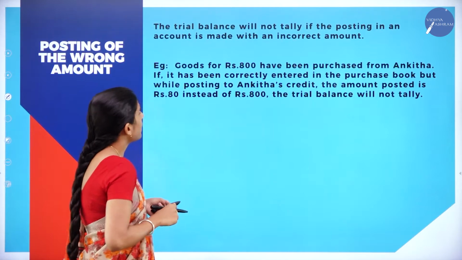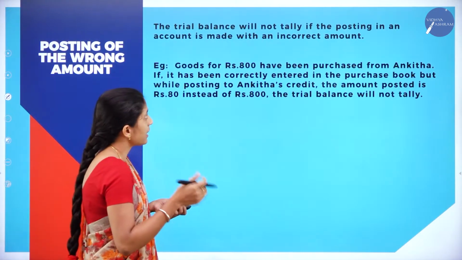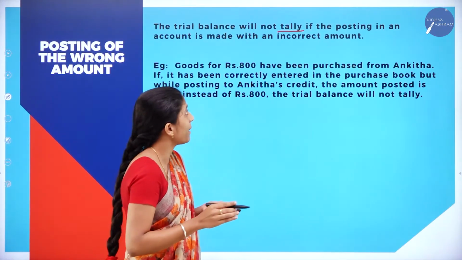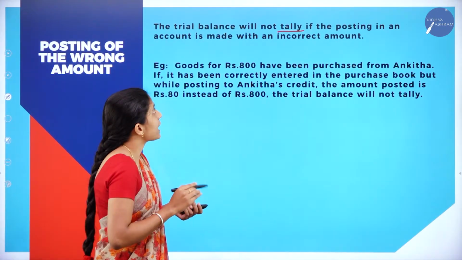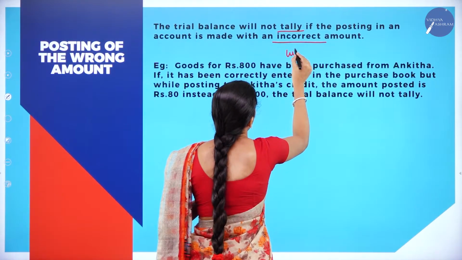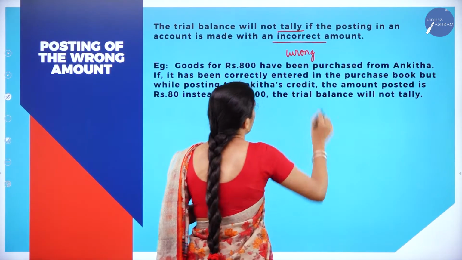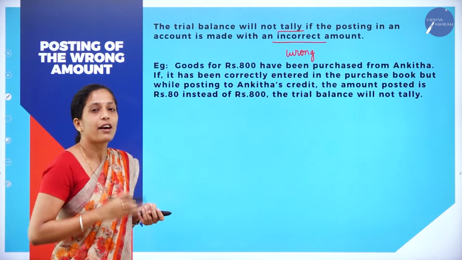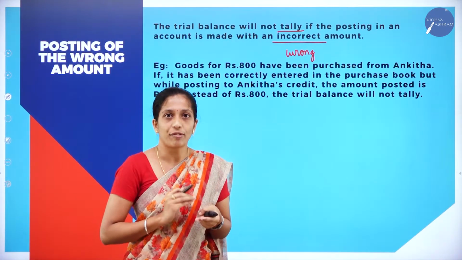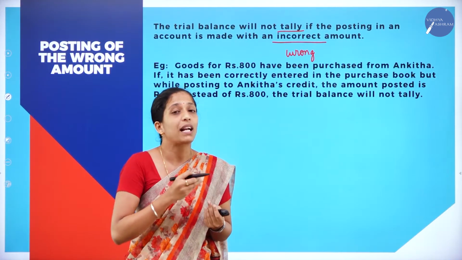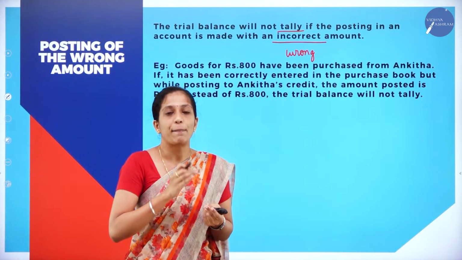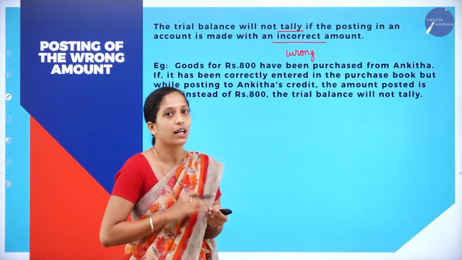Now we shall see, the trial balance will not tally, that is, the debit balance will not be equal to the credit balance if the posting in an account is made with an incorrect amount. Incorrect amount means what? With the wrong amount. So the total of debit should be equal to the total of credit, right? In debit, we might have written correctly, but on the credit side, we might have written wrong. So here your debit balance will not be equal to the credit balance.